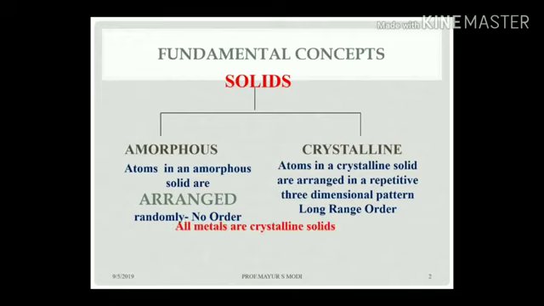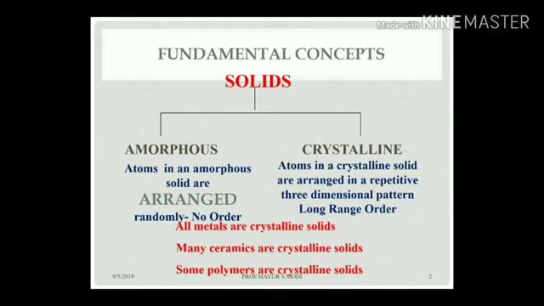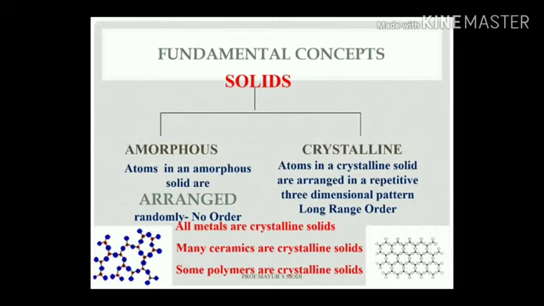All metals are crystalline solids. Many ceramics are crystalline solids. Some polymers are crystalline solids. See some of the examples. In the crystalline solid, there is a perfectly ordered structure. In the case of non-crystalline, or amorphous, material, there is a random-order structure.